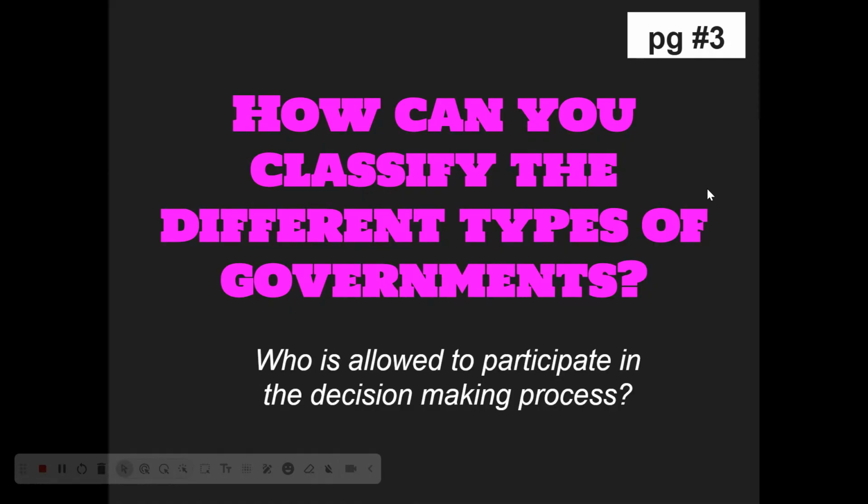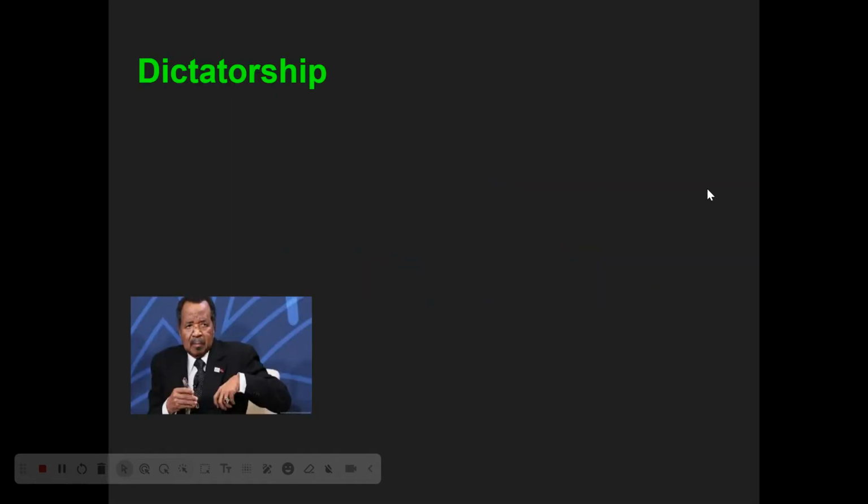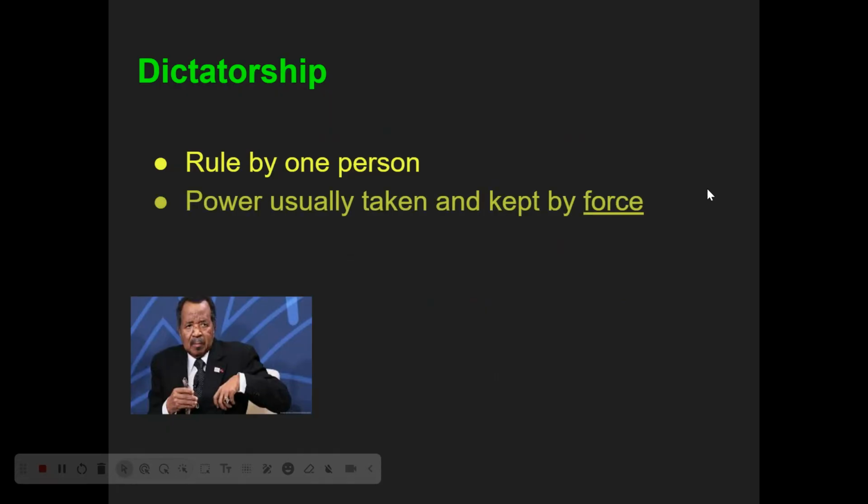Is it one person? Is it some people? Is it a lot of people? Depending on how you answer the question, determines what kind of government you end up with. So the first is a dictatorship. So a dictatorship is ruled by one person. So there's like one person that's making most of the political decisions.